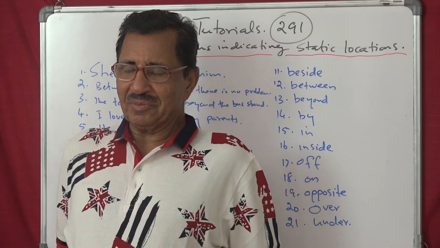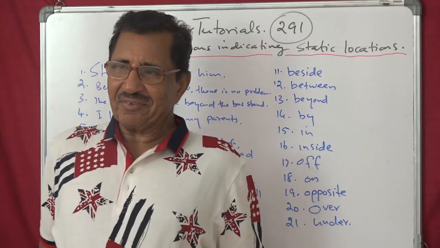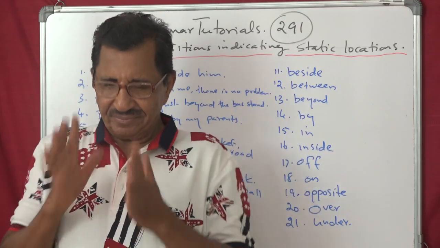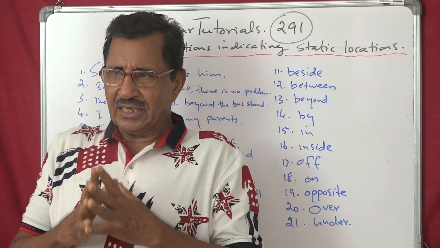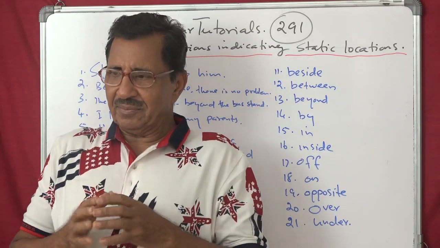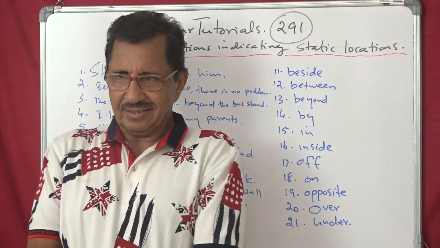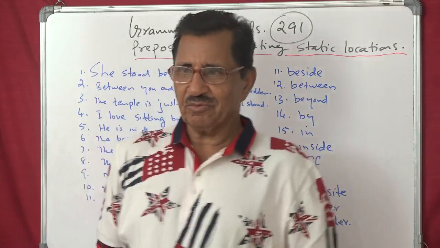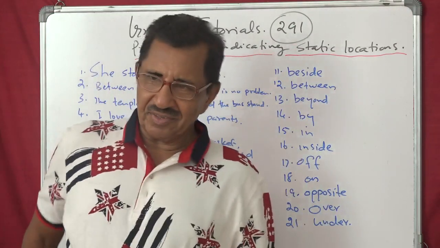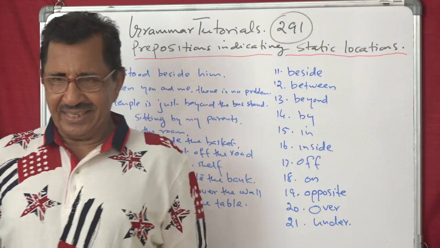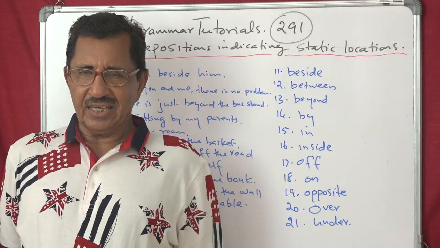291. Remember we started with the articles. Plenty of material for you to use and study. Last class we saw 10 prepositions indicating static location. Static means not moving. For example, this is static location. But this is moving. That's the difference. Today we have beside, between, beyond, by, in, inside, off, on, opposite, over and under.